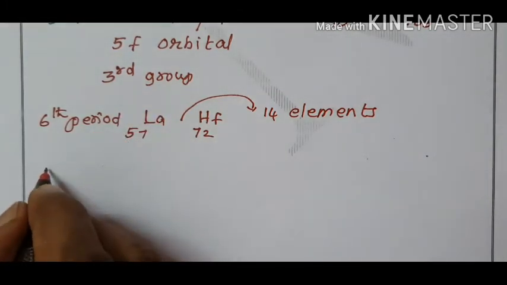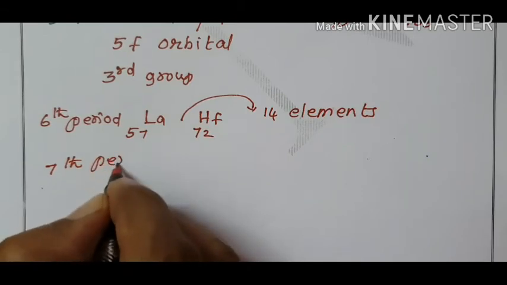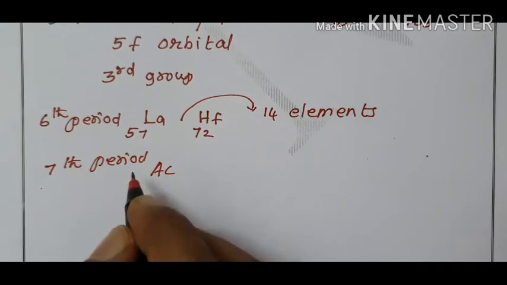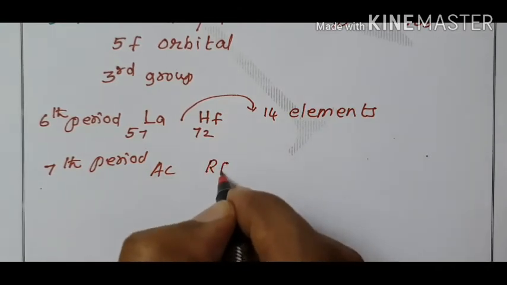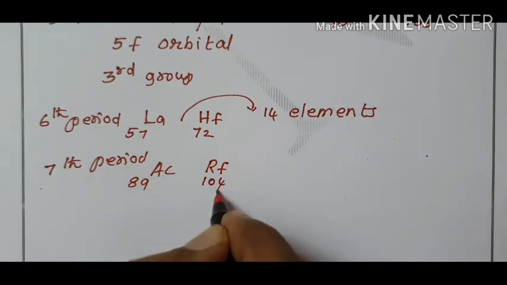Same third group, and in the seventh period, actinium, 89, and the next element rutherfordium, 104.